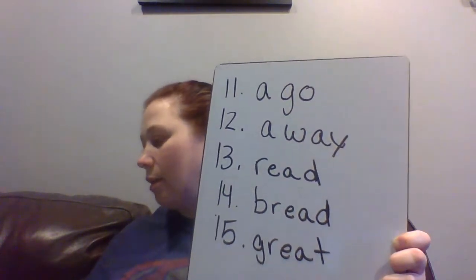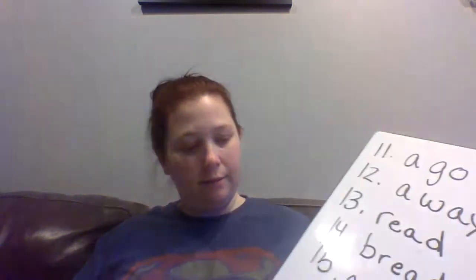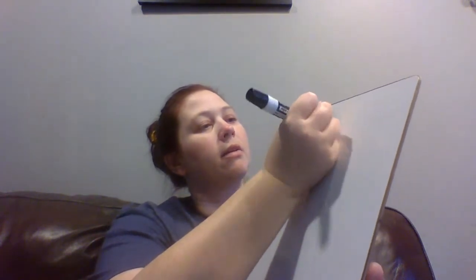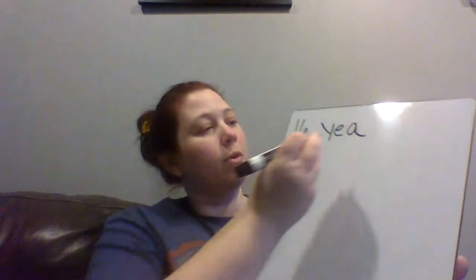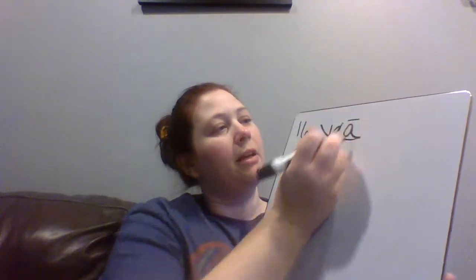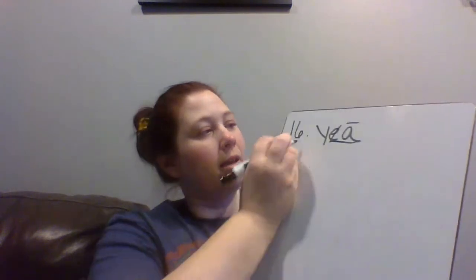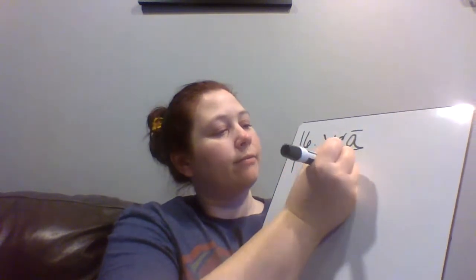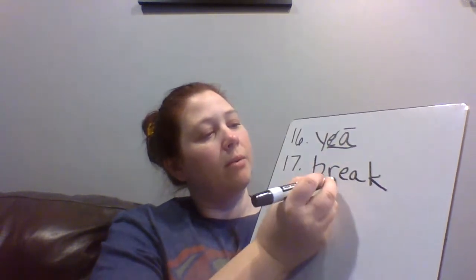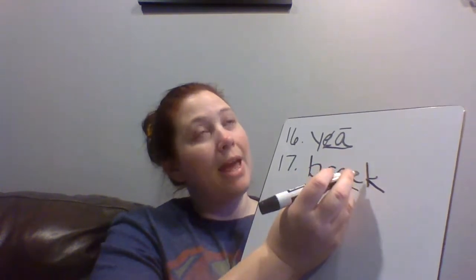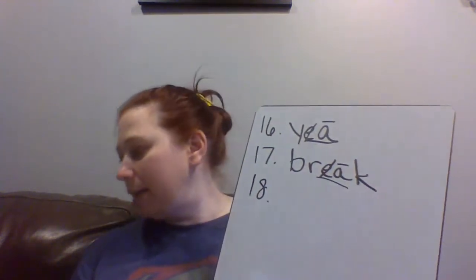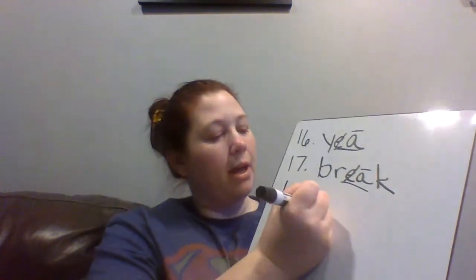On number 16, we're going to underline our digraph, cross off our E, and put a macron on the A, and we have yay. Number 17, we have break. Again, we're going to underline our EA digraph, break, we're going to cross off our E and put a macron on our A.